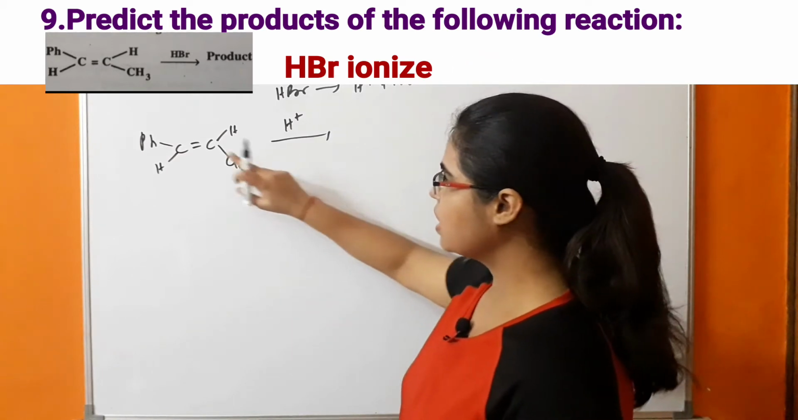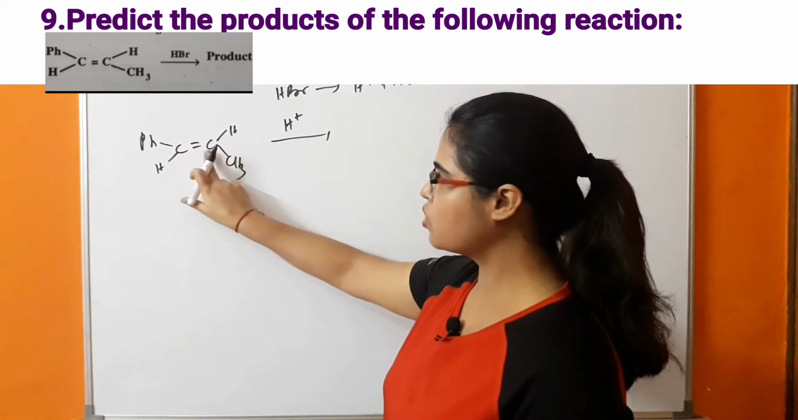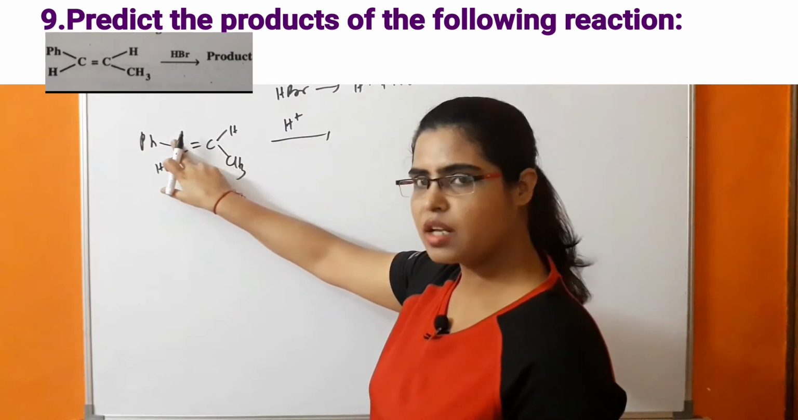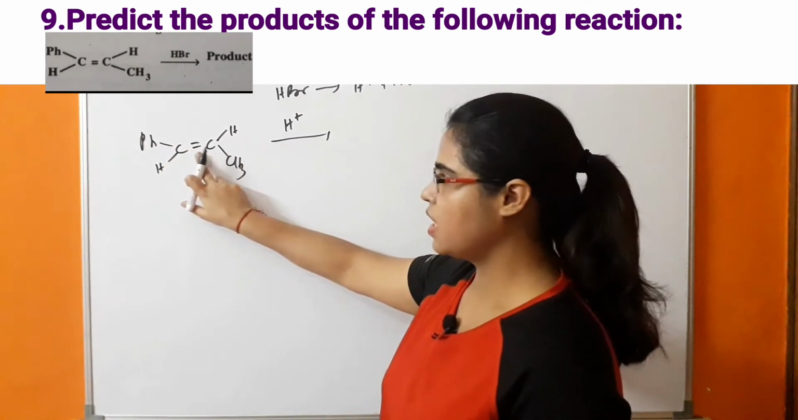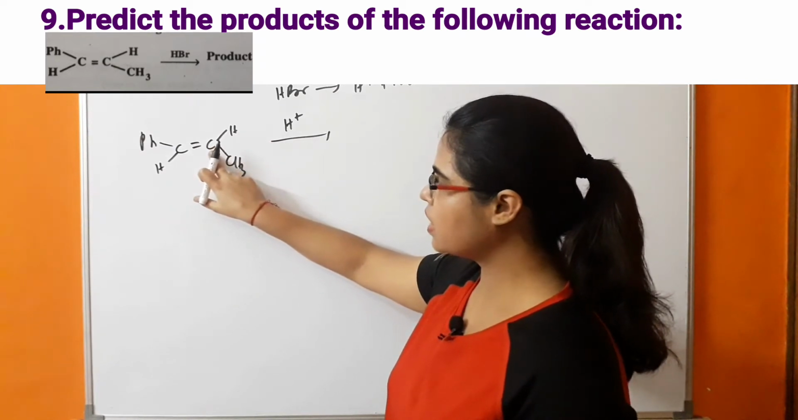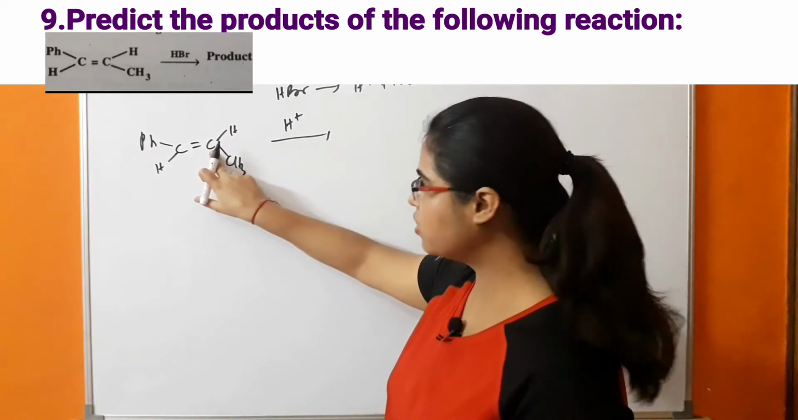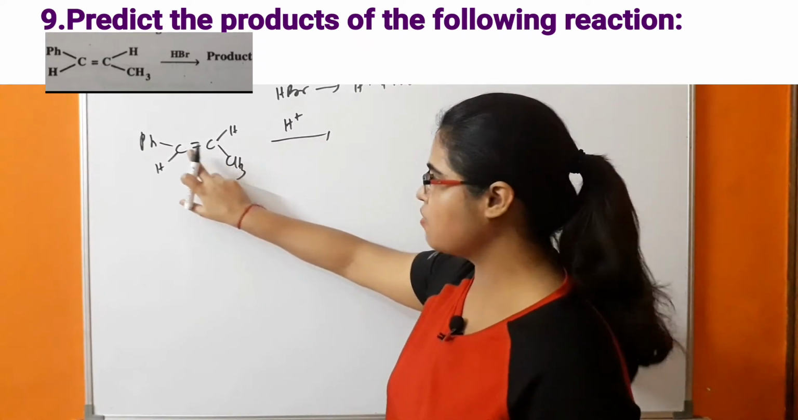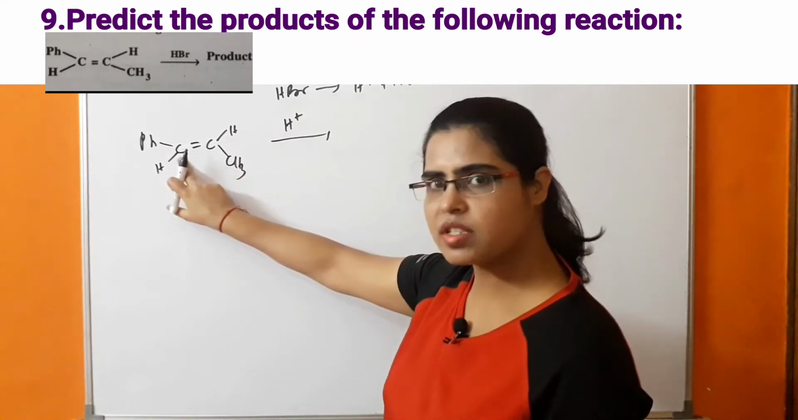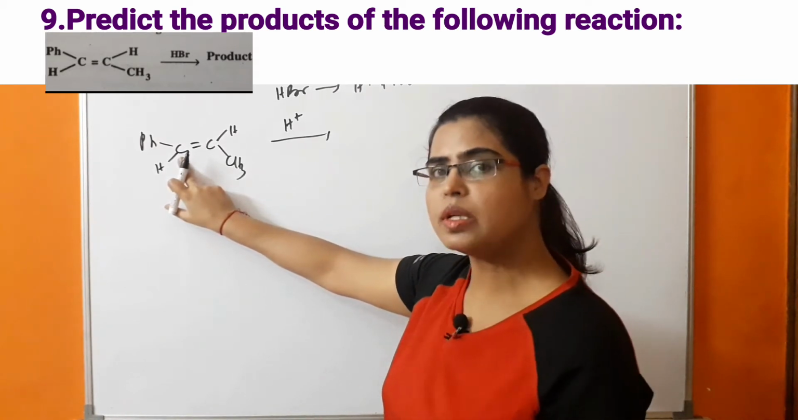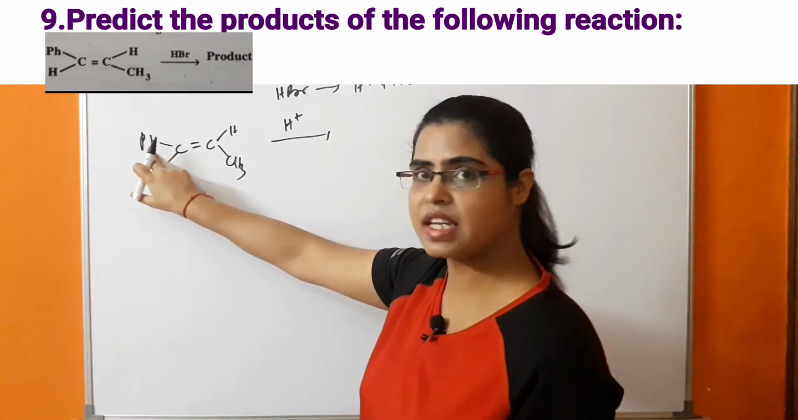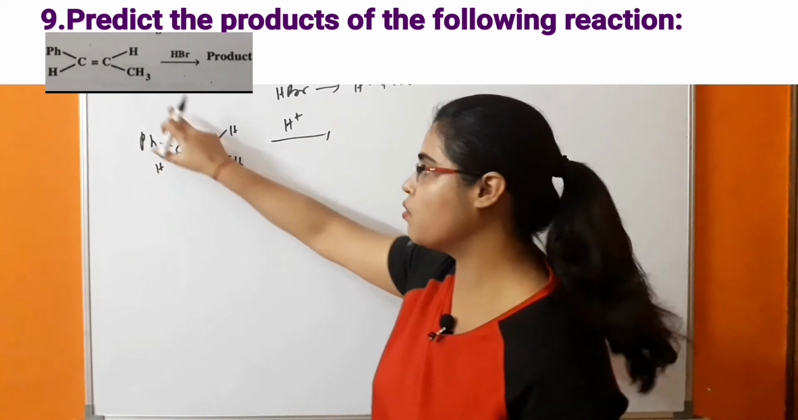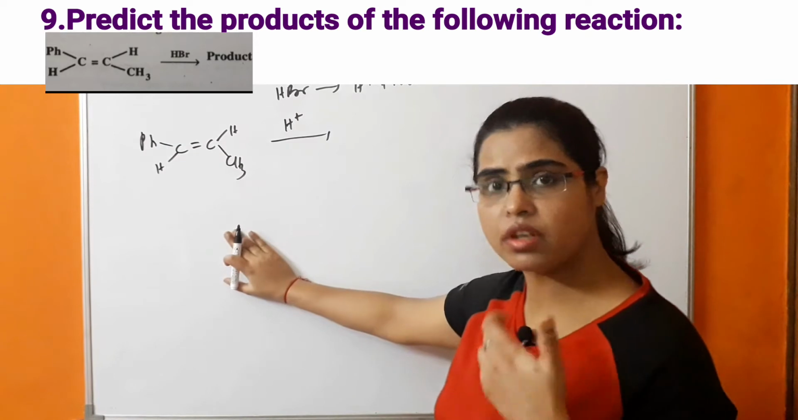So what is happening? This bond will shift towards this carbon. Why is it not shifting towards this carbon? Because in this case, if the carbocation occurs on this carbon, it will be less stabilized. Whereas if the positive charge comes on this carbon, it will be more stabilized by this benzene ring, because of the dispersal of positive charge over the benzene ring by resonance.